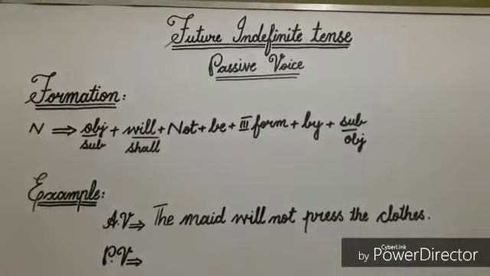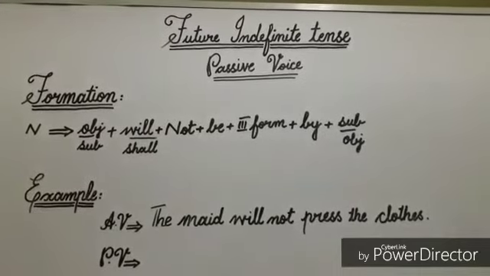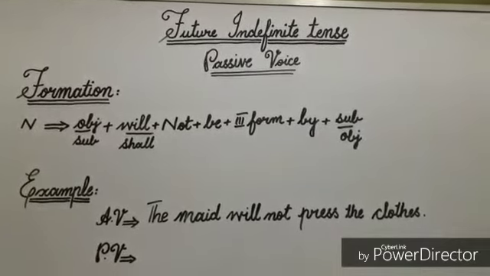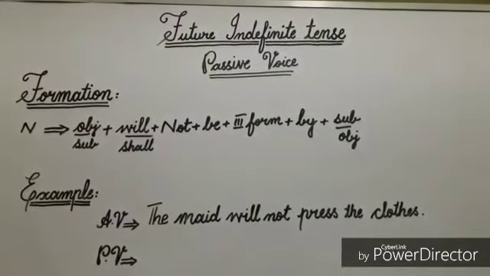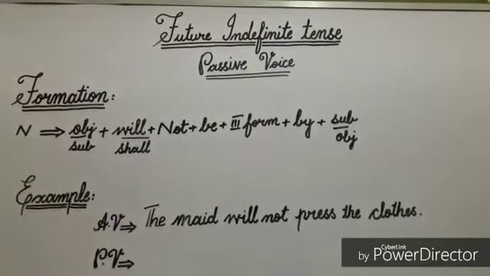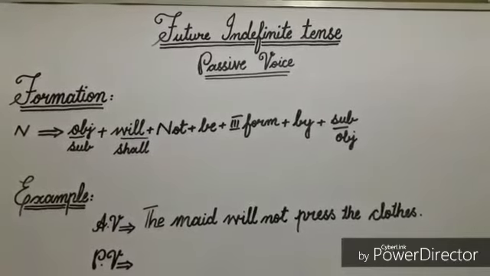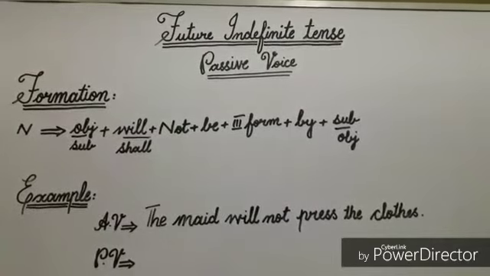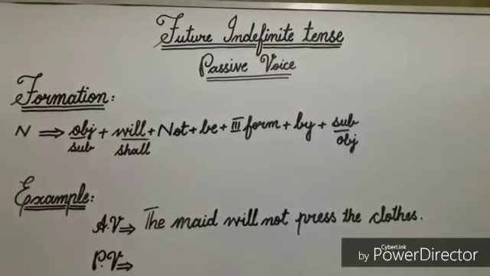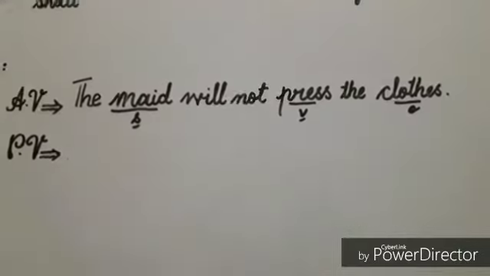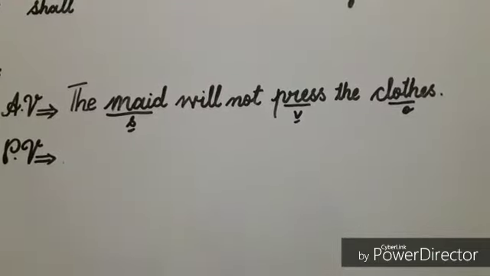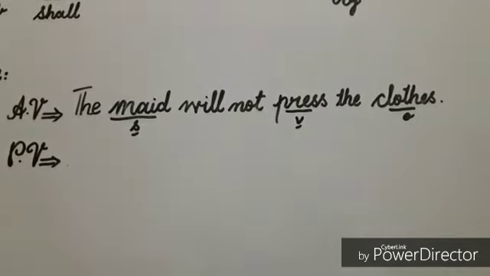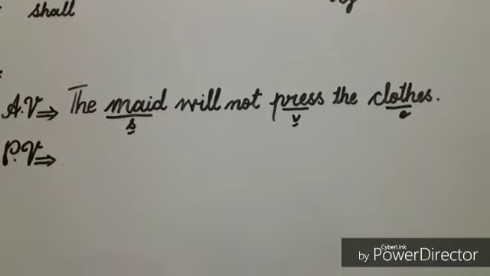The maid will not press the clothes. In this sentence, the word press is the verb because it is showing some action, and its subject is maid because maid is doing the work of pressing, and object is clothes because the work of pressing is being done on clothes. In this sentence, the verb is in active voice because its subject does something, so it's an active voice sentence. Now I'll change it into passive voice.